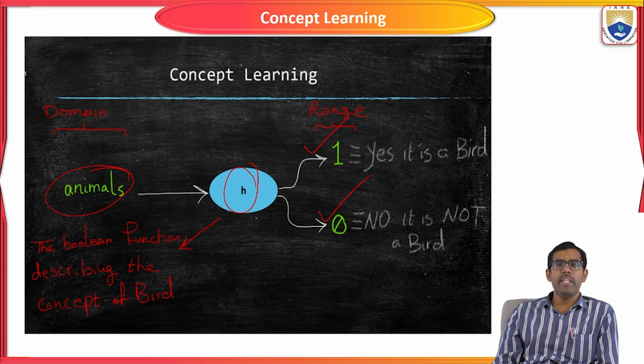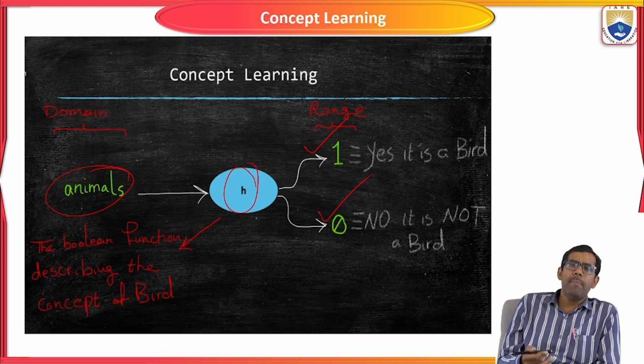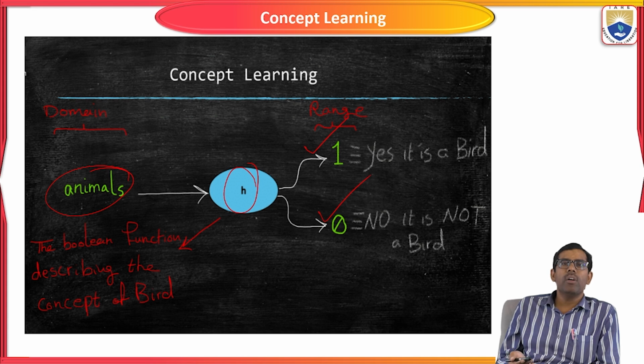One means yes, it is a bird. It is an animal, it is a car, some exact value it will return. If it is 0, then no, it is not a bird. Say I give an animal and ask the artificial intelligence algorithm whether it is a bird or an animal. If it is a bird, it will return 1. If it is an animal, it will return 0.